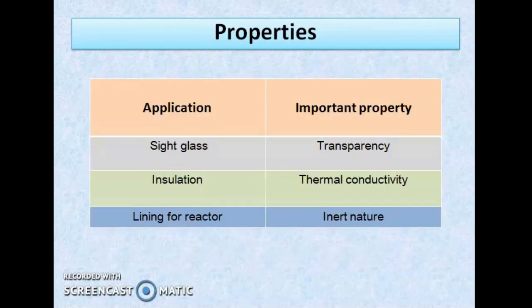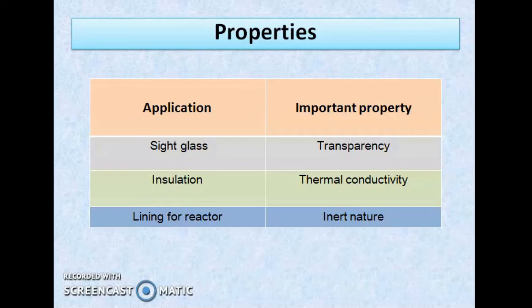See here, transparency is an important optical property of glass. This has made it suitable for preparing side glass. Glass has poor thermal conductivity. This is due to the presence of oxides. This makes glass a good insulator. Glass is resistant to action of acids and alkalis. This makes it a suitable material for lining the reactors.